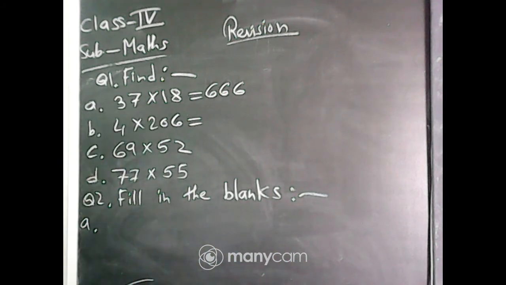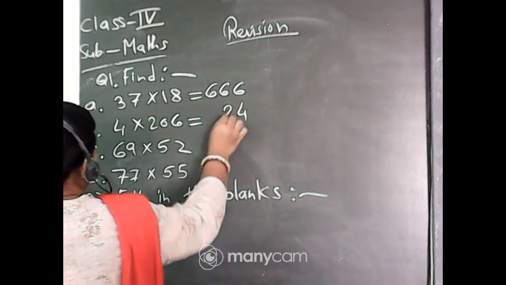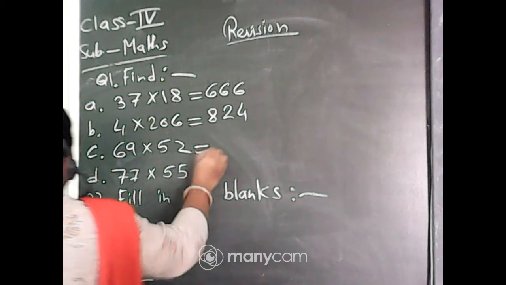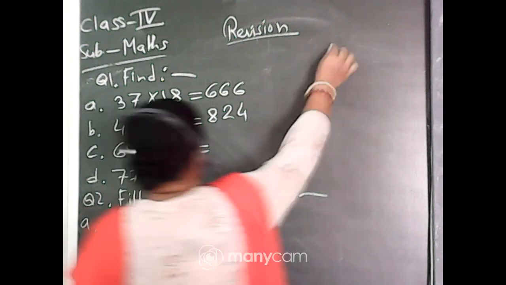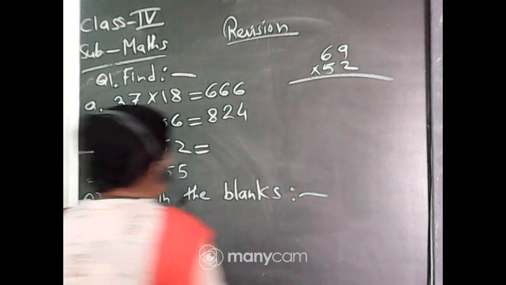yes. Now this is 1-digit multiplication. Directly you can do, isn't it? So 4 6s are 24, carry 2. 4 zeros are 0, so 2 will be left, and 4 2s are 8. That is 824. Now 69 into 52. 69 into 52. Now multiply.